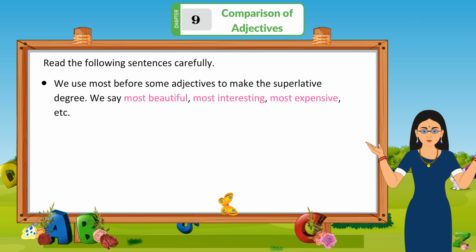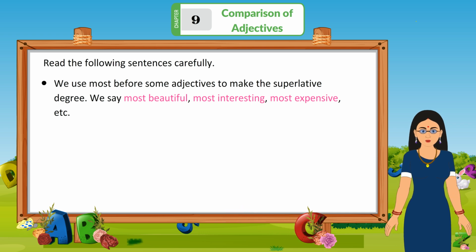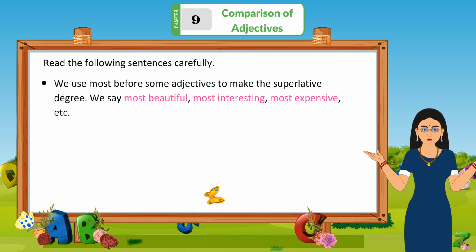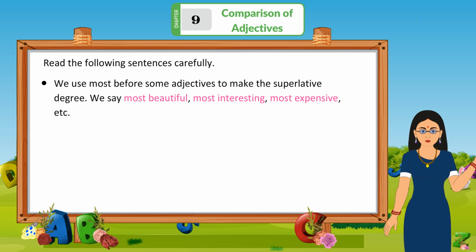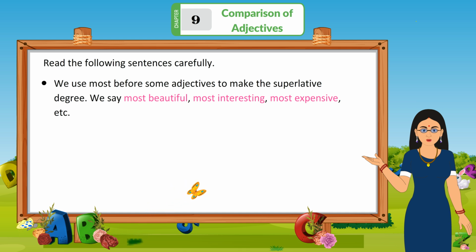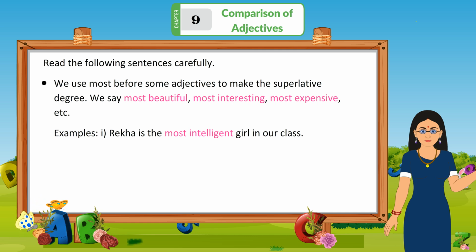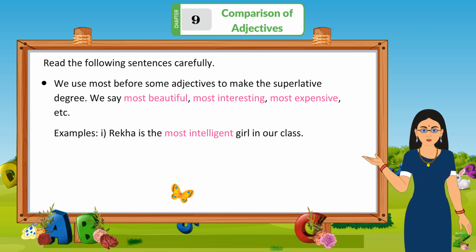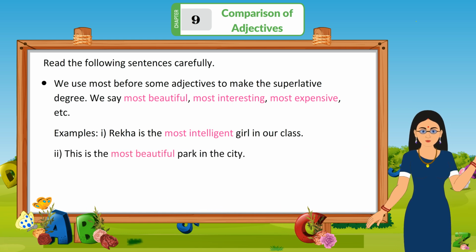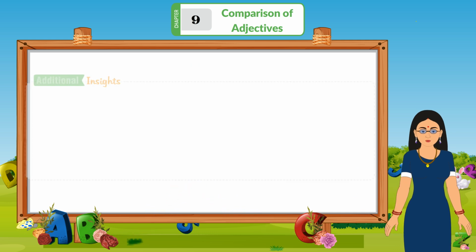We use most before some adjectives to make the superlative degree. We say most beautiful, most interesting, most expensive, etc. Examples: 1. Rekha is the most intelligent girl in our class. 2. This is the most beautiful park in the city.